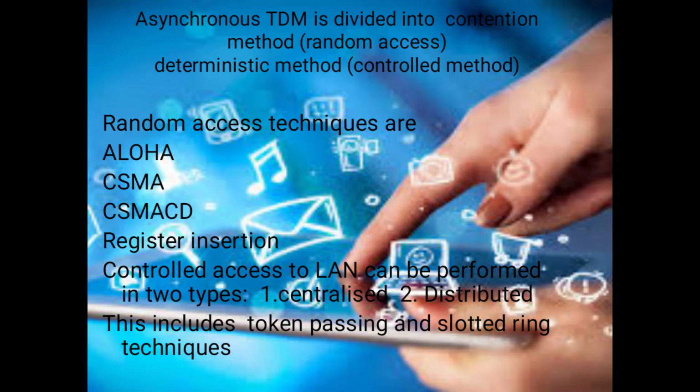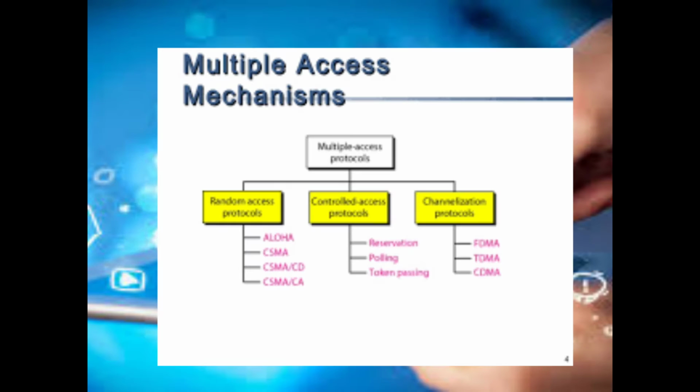The random access techniques used in the MAC layer are Aloha, CSMA, CSMA-CD, register insertion, and controlled access in the LAN, which is provided by the logical link layer. It includes two types, centralized and distributed. Centralized has a master as a center and different nodes act as slaves. Distributed has different nodes on the network and each node can master the others.